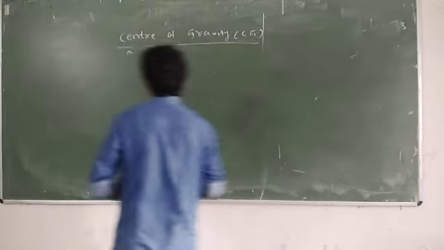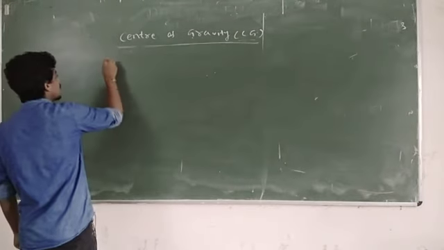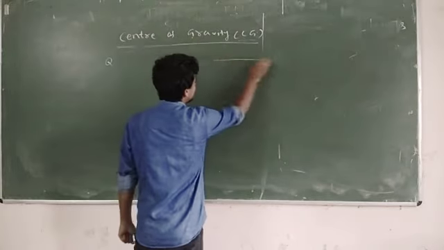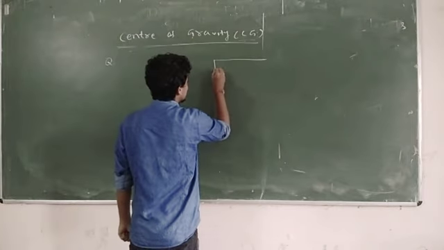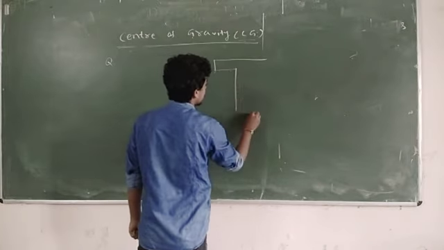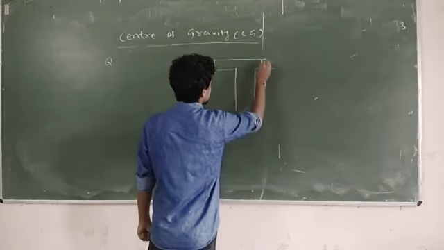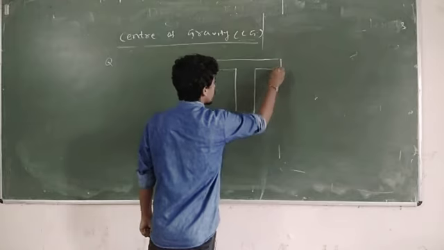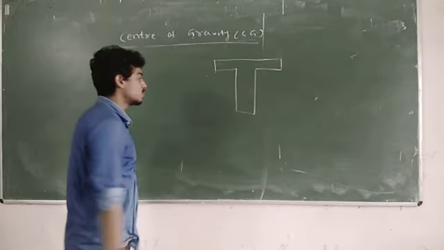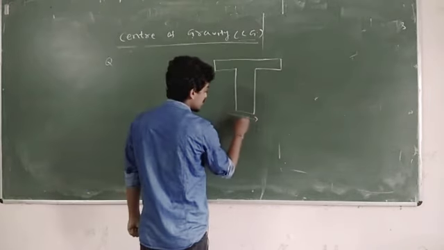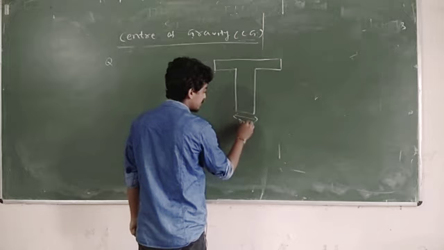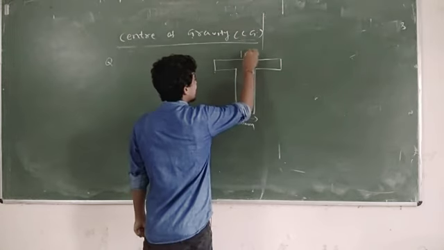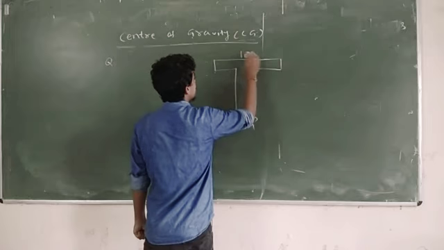Suppose the first problem of this lecture is to find the centroid or center of gravity of some T section. This is the T section. Suppose this width is 30 mm, this length is 100 mm.